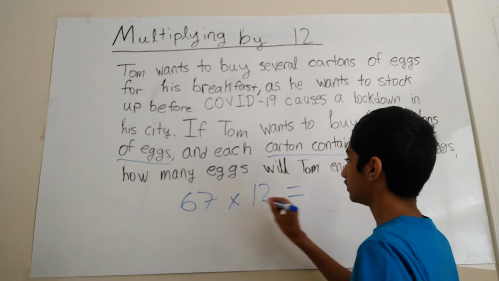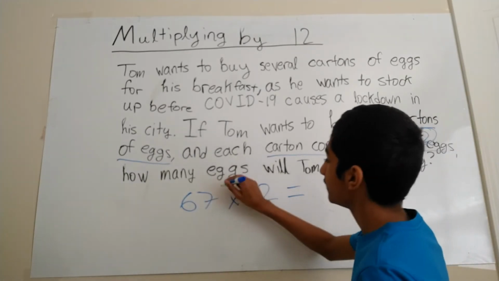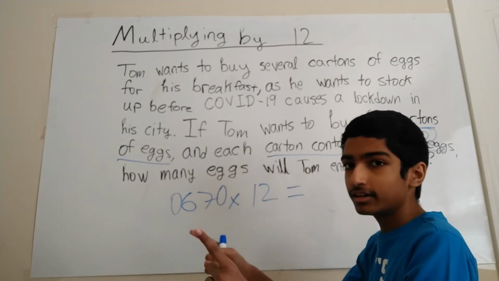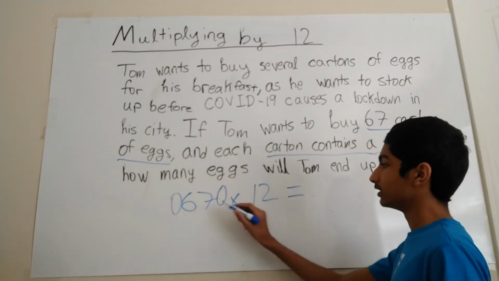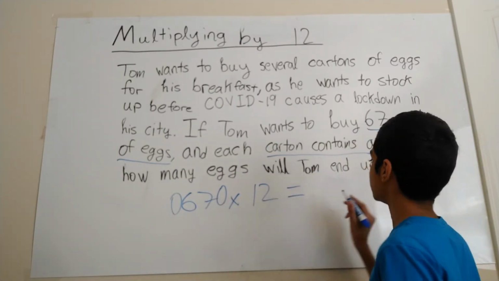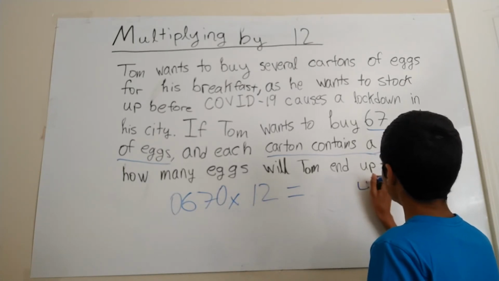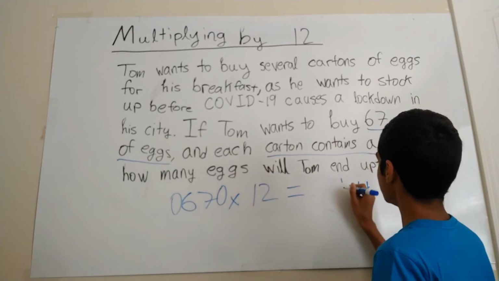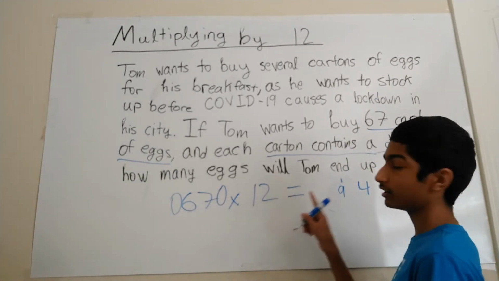67 times 12. So we add the zeros like normal. We multiply by 2 in the front, and then we add what's behind. So 7 times 2 plus 0 is 14. Carry the 1. 6 times 2 plus 7 is 19. But be careful here.